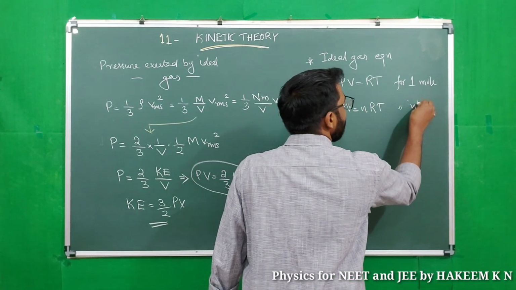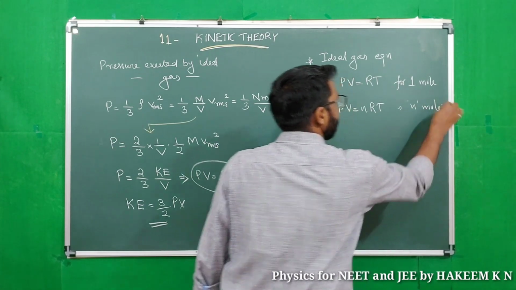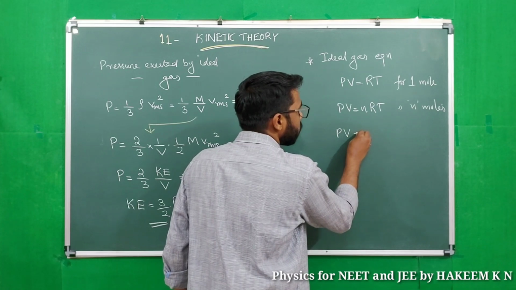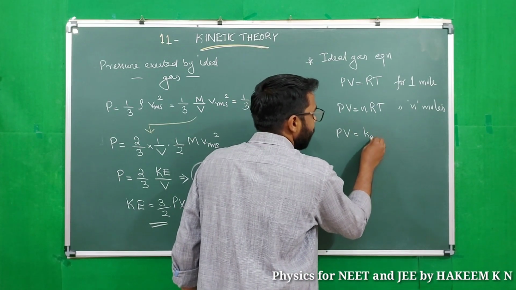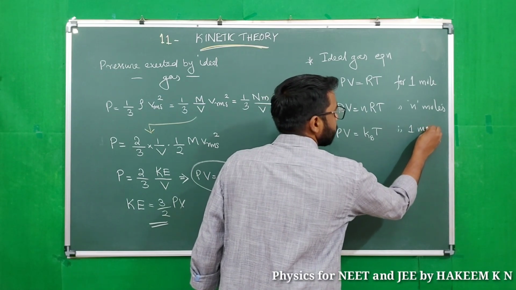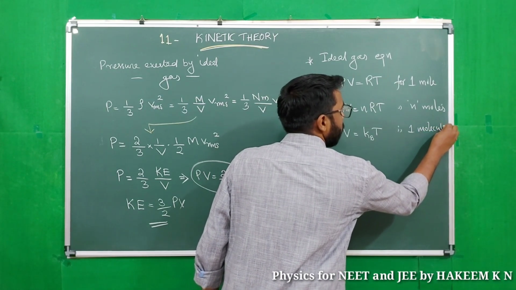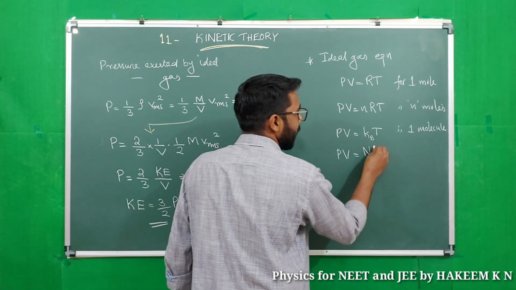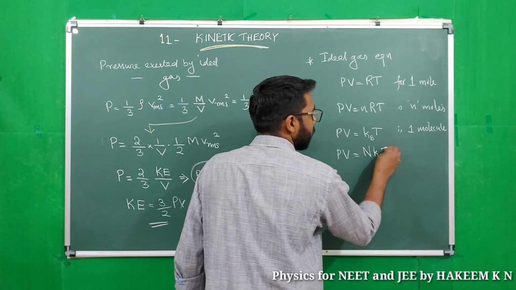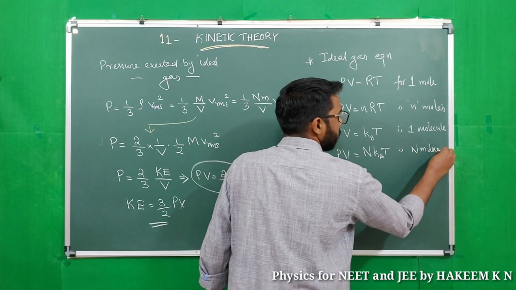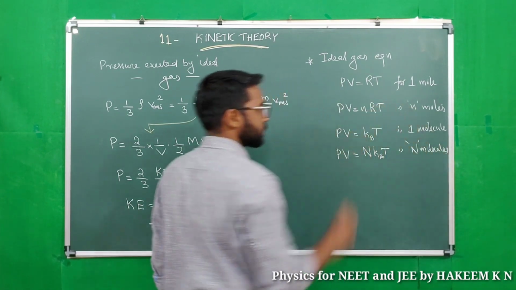For 1 molecule we write PV equal to kBT, and for capital N molecules we write PV equal to N kBT.